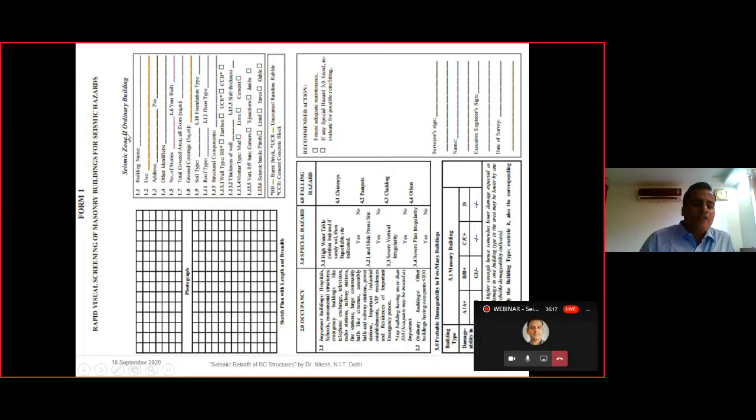It is related to seismic zone number 2, and it is for ordinary buildings in seismic zone number 2. Here we need to put the photograph, then the sketch plan with the length and the breadth, then fill in these details, that is the use of the building, address, pin code, and these are all part of the PWD engineers and the engineer who is related to the seismic site,